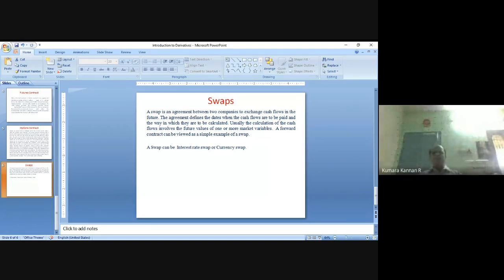So what they will do is approach the swap bank. The Indian company will approach the swap bank, and the American company will also approach the swap bank. The swap bank will say to the American company: raise funds in American dollars from your American bank at a cheaper interest rate. And to the Indian company: raise funds from Indian banks in Indian rupees at a cheaper interest rate. So the Indian company raises 60 million Indian rupees from the Indian banks, and the American company raises 1 million American dollars from the American bank. The swap bank will collect the 1 million American dollars from the American company and give it to the Indian company, which needs $1 million. The swap bank will collect the 60 million Indian rupees from the Indian company and hand it over to the American company, which also needs 60 million Indian rupees.